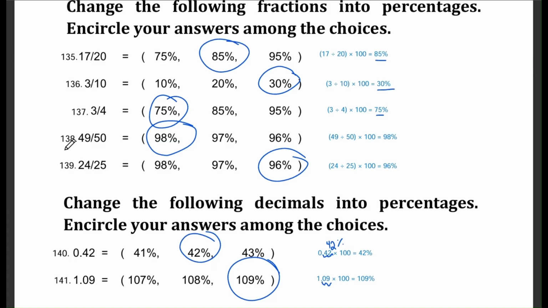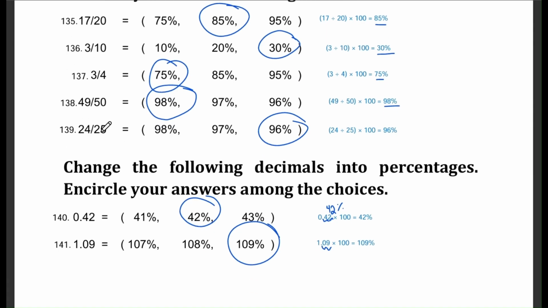Next up, question 138. We are converting 49 over 50, or 49/50ths, to a percentage. The possible answers are 98%, 97%, and 96%. The correct answer is 98%. We get this by dividing 49 by 50, which equals 0.98, and then multiplying that by 100, and that gives us 98%. Question 139. This time, we need to convert 24/25 to a percentage. The options are 98%, 97%, and 96%. The correct answer is 96%.